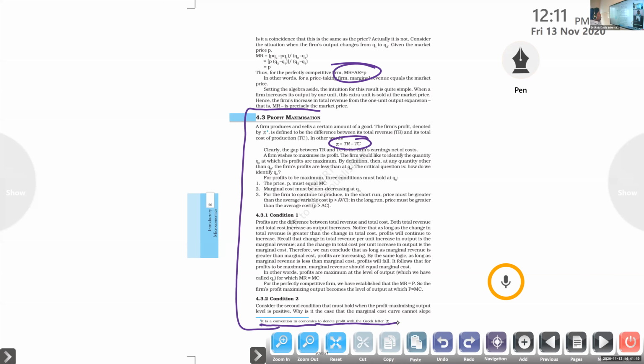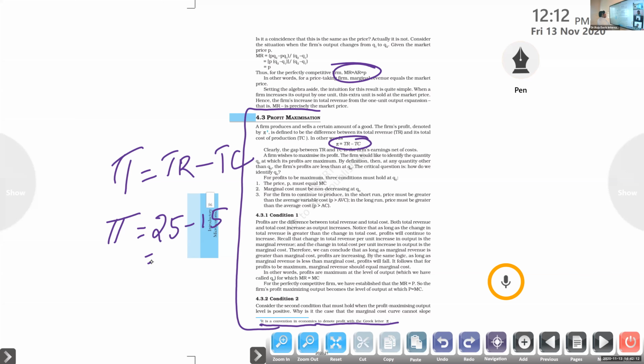So pi is equal to TR, total revenue, minus TC, total cost. Pi is equal to TR minus TC. So pi is the profit here. TR, total revenue, is 25 and the total cost is 15.